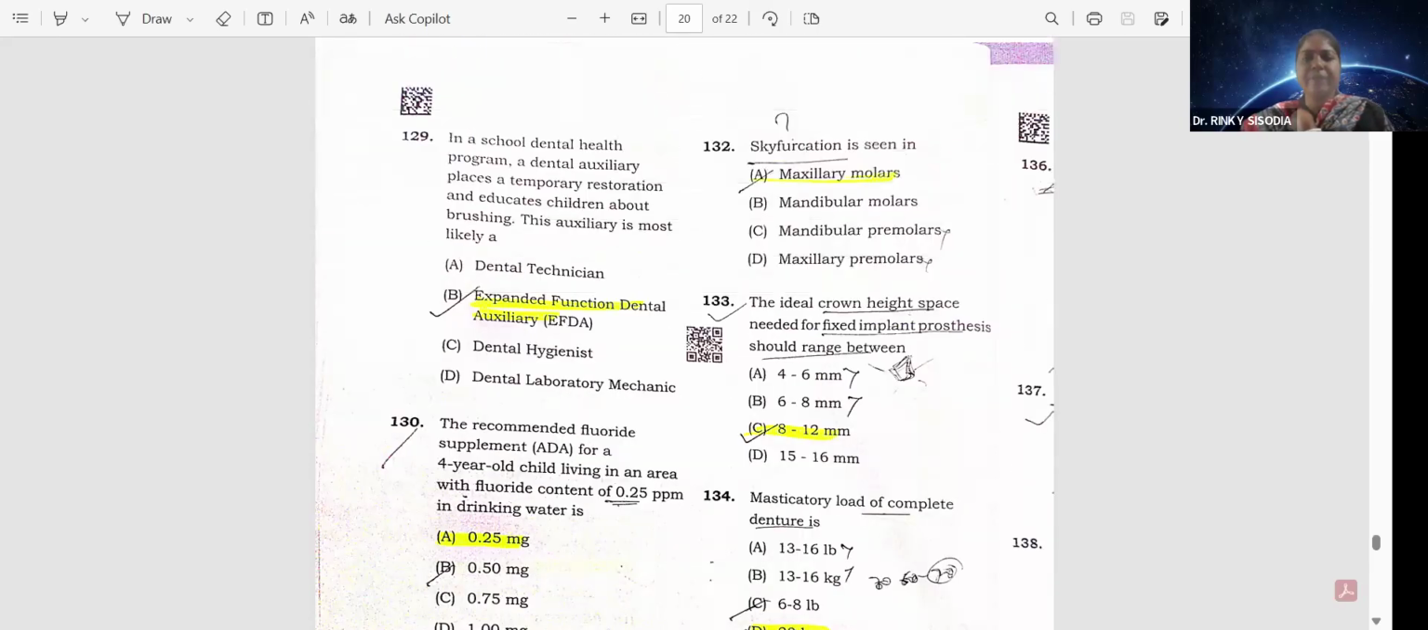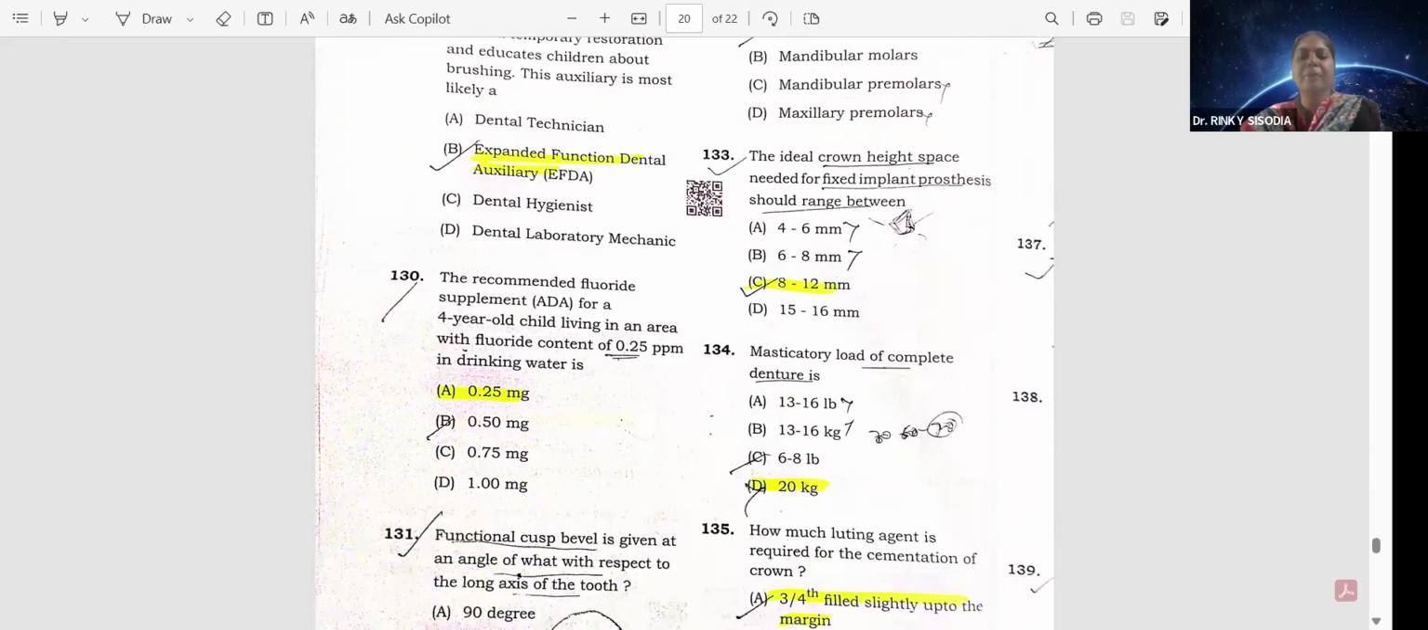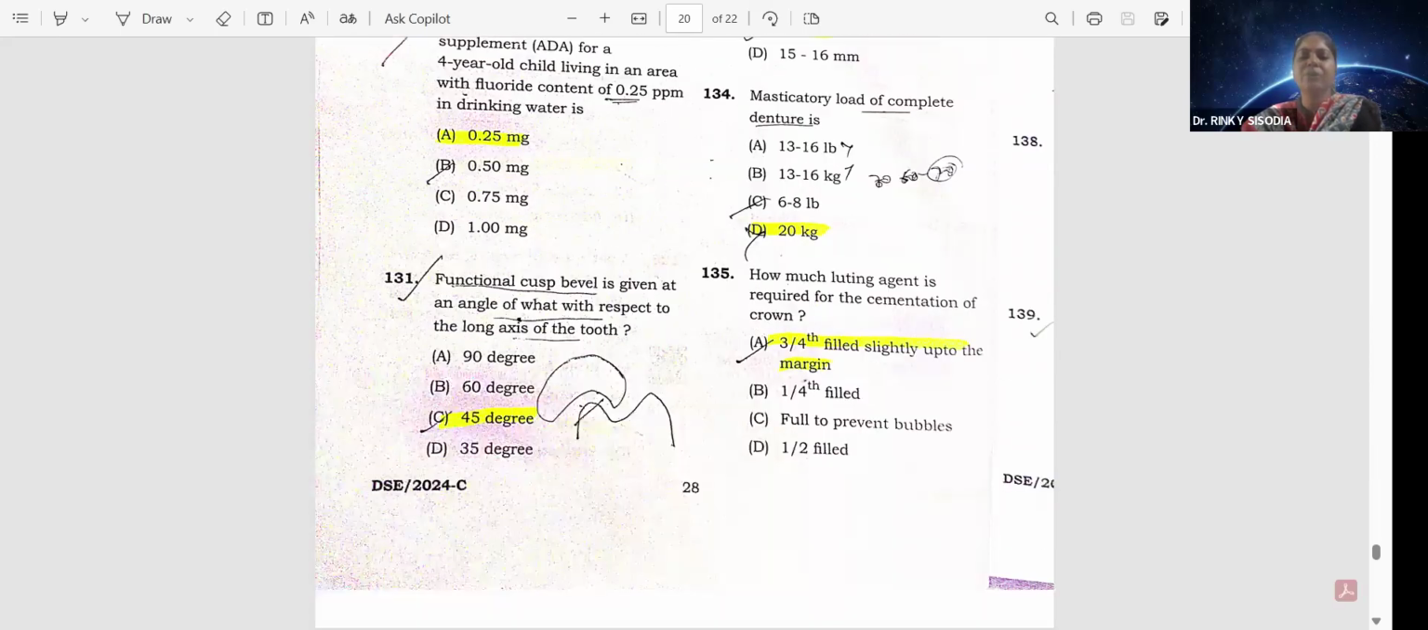Question number 132. Furcation is seen in maxillary molars. The ideal crown height space needed for fixed implant procedures should range from 8 to 12 mm. Option C. Masticatory load of complete denture is option D, 20 kg. How much luting agent is required for the cementation of crown? 3/4 filled, slightly up to the margins.